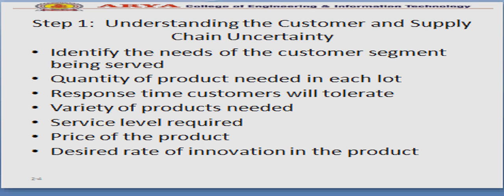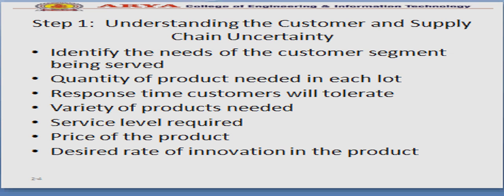Understanding the customer and supply chain uncertainty. Identify the needs of the customer segment being served. First you have to identify the needs, and then you can do consumer research. Through research you can identify the consumer needs of the particular segment which you are serving. It can be men's, women's or children's, whichever segment you are serving.